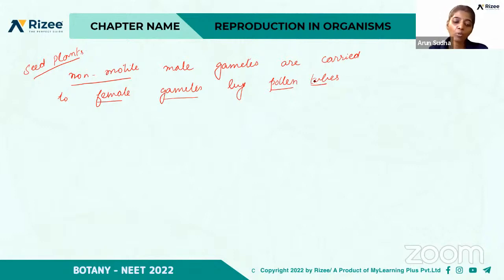Then the wall of the ovary forms pericarp, endosperm, fruit, or both A and B. So the wall of the ovary will form whether it is pericarp, endosperm, fruit, or both A and B. Yes, A is the right answer. It is the wall of the ovary that forms the pericarp. Okay.